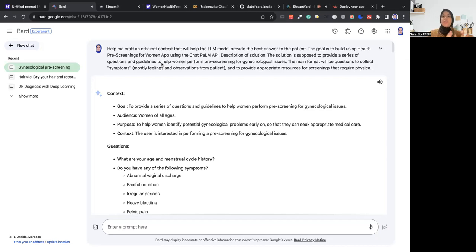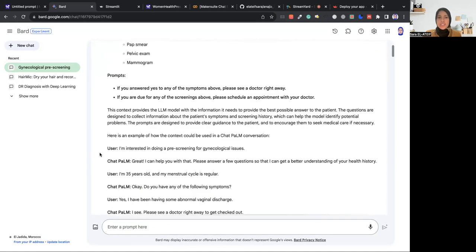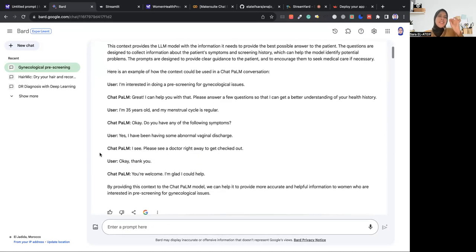And to provide appropriate resources for screenings as they require physical exams, etc. So that's how Bard helped me provide the context, the questions, the prompts, and all the amazing stuff that you see the user get. And what I use here is chat PaLM, the model in MakerSuite. So yeah, technically speaking, I didn't really do much.